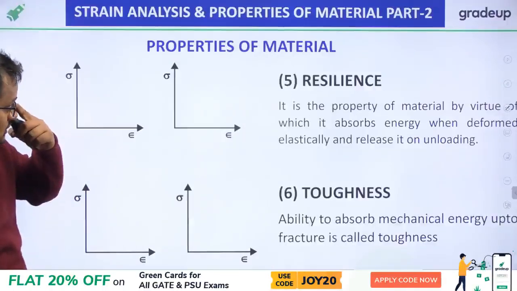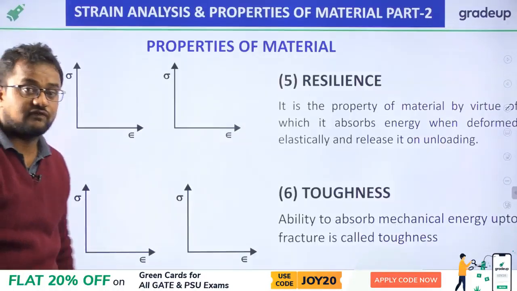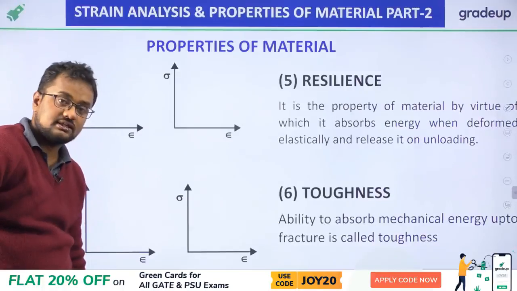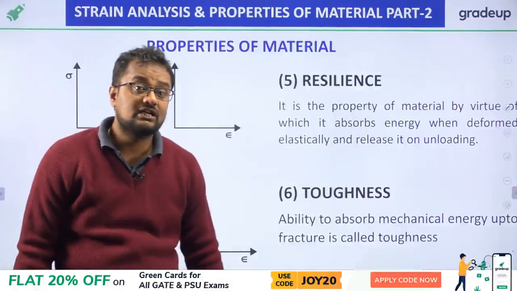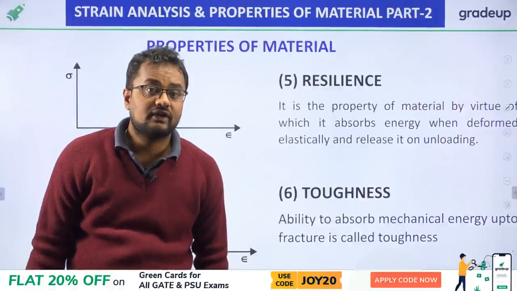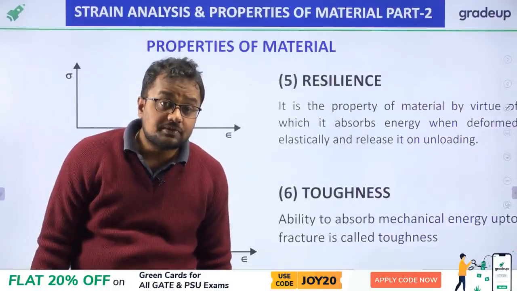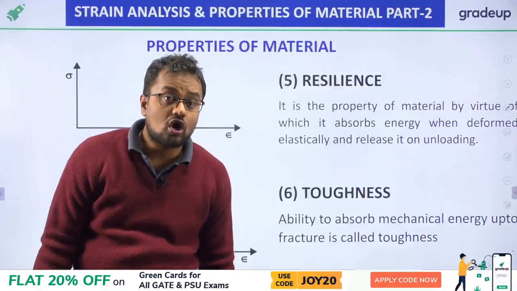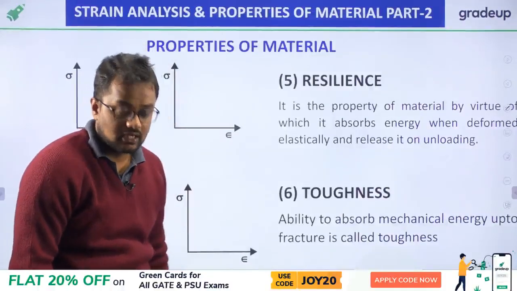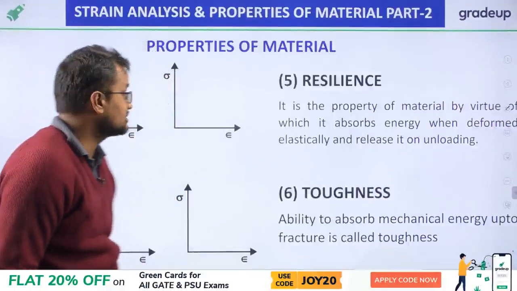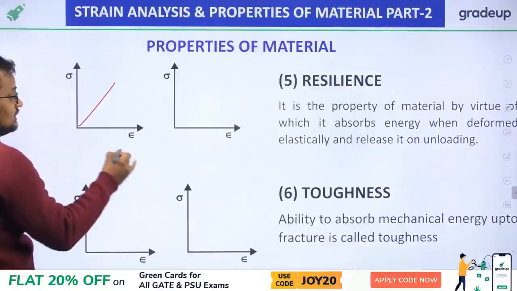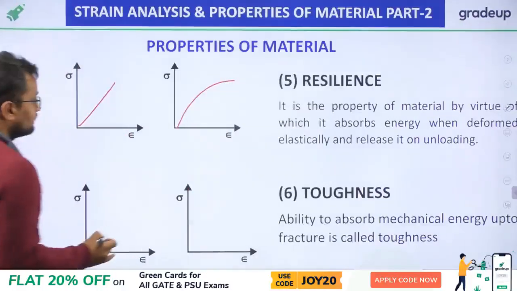Now, what is resilience and what is toughness? Resilience is the property of a material by which it absorbs energy up to the elastic limit. The material's stress strain curve might be linear, might be like this.